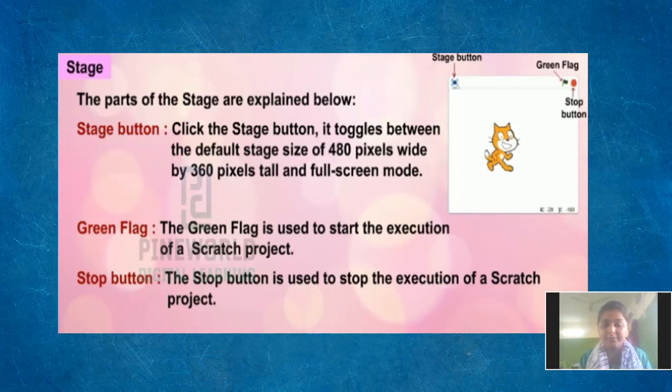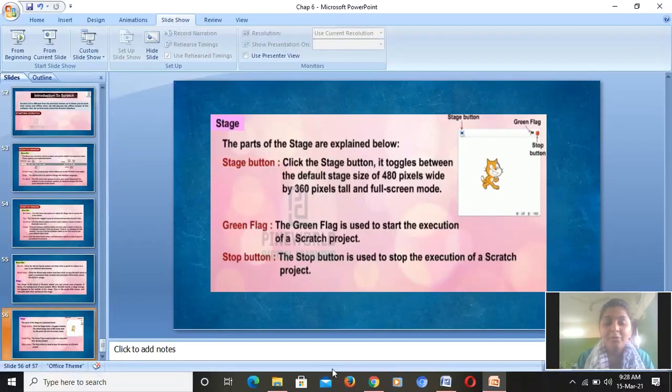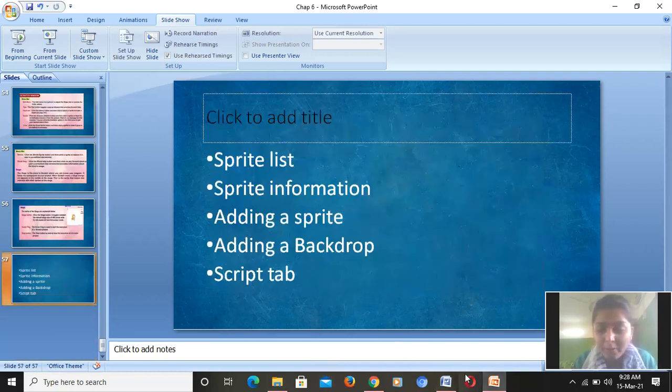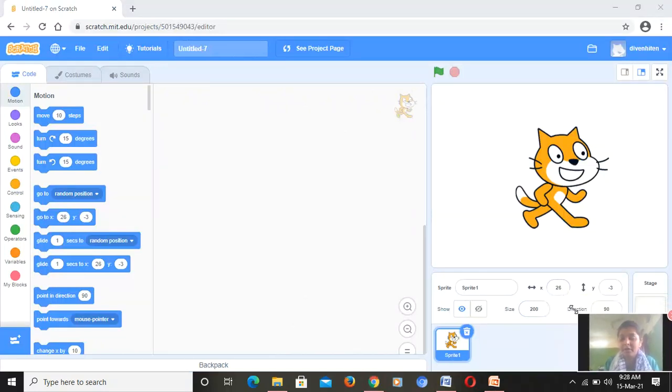Is it clear? Next we are having sprite list, sprite information, adding sprite, adding a backdrop, and the last is script tab. Now we will learn more and more interesting things. We will move on to our sprite window. See dear children, this is our sprite window. Okay, here you are having the sprite list.